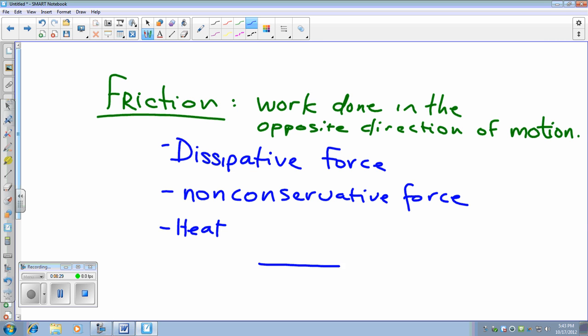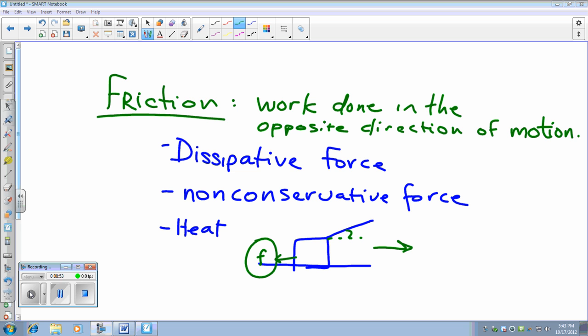For example, let's say I'm pulling a sled at a given angle in this direction. There's going to be a little bit of friction in this direction. And I don't actually know how much heat and how much of the frictional force is going to the box and how much is going to the floor. I'm just able to find the total frictional force based on the situation. And going back to the non-conservative part, the reason we can say it's non-conservative is because it's not going to stay a part of the system anymore. It's now going to be a part of the internal energy of the object.